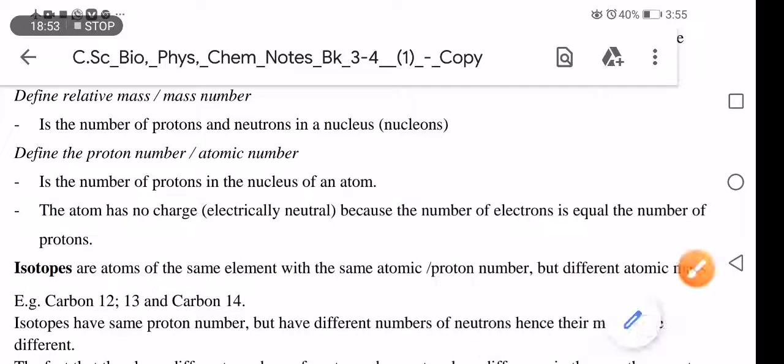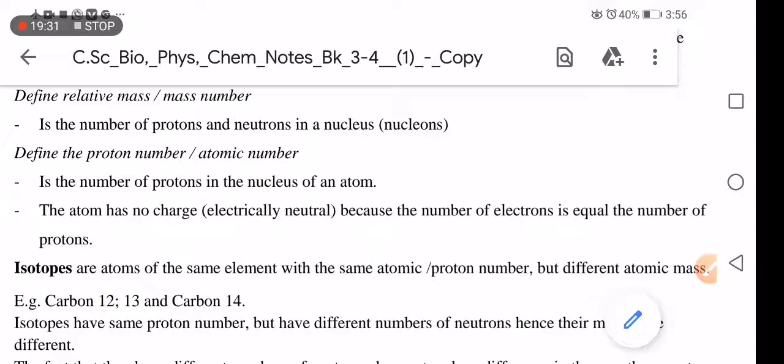Okay. There is this point which is very, very important. The next point here is that the atom has no charge. Electrically neutral means no charge. So in other words, an atom is electrically neutral, or an atom has no charge. Why? Because the number of electrons is equal to the number of protons.